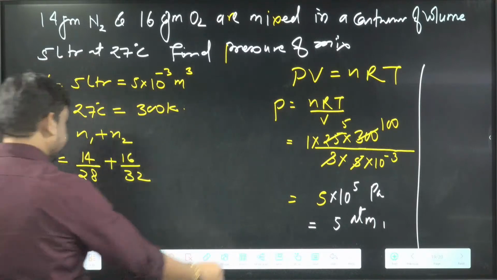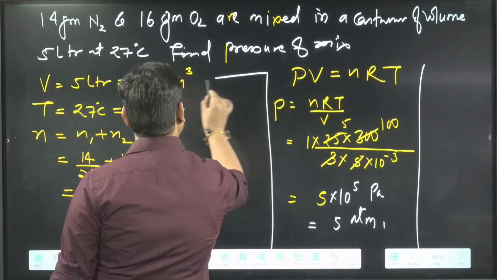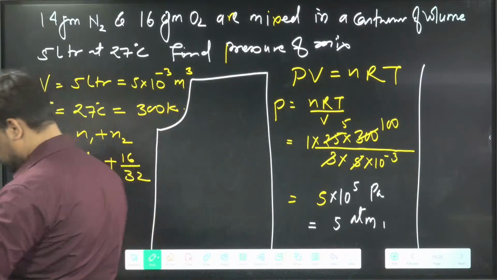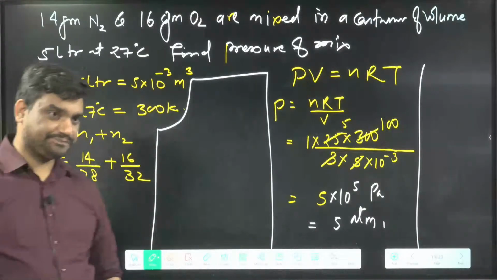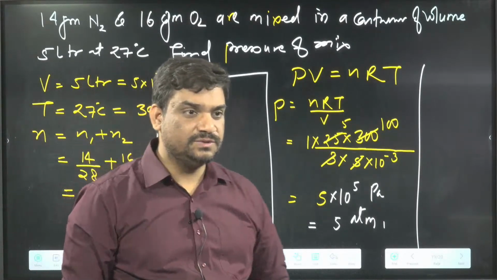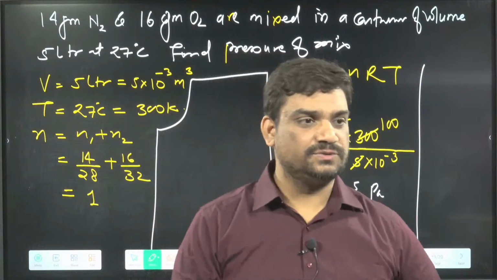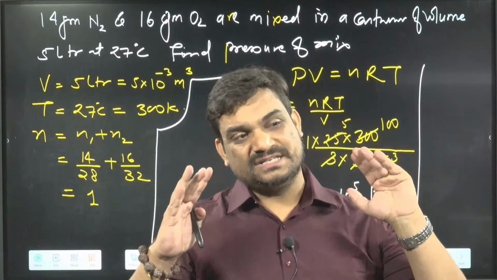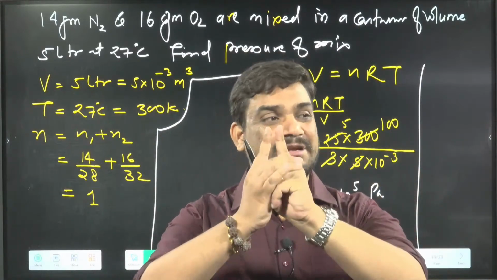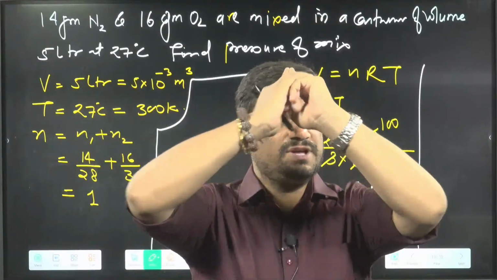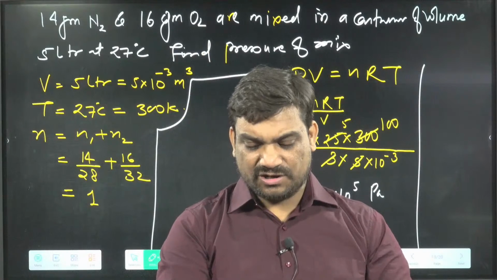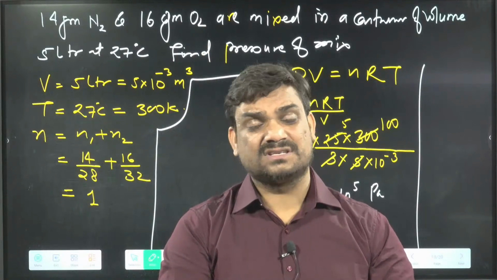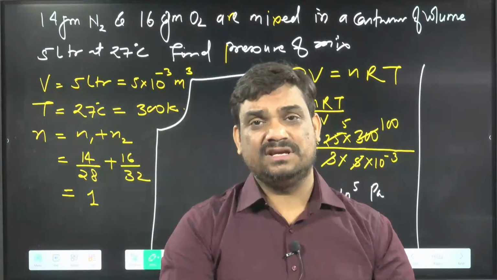Clear this thing? This one is done. You will use R equal to 0.0821 when using ATM liter. But in physics we have one rule that we use everything in SI units, so that we are not confused. Otherwise, people make mistakes about when to use 25 by 3 and when to use ATM liter.